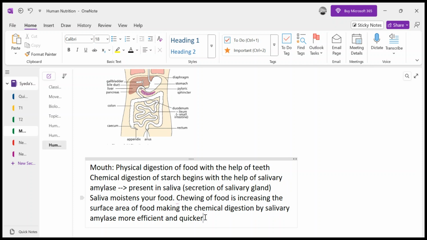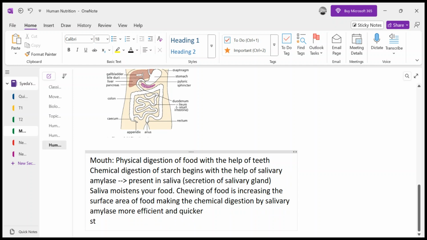When you swallow the food, it goes down into the esophagus, and there the chemical digestion of starch continues, but still all of the starch is not digested. Here, starch is digested into maltose, right? Maltose is a disaccharide, still not the simplest sugar. We want the monosaccharide form of carbohydrates to be absorbed into the bloodstream. Only glucose or monosaccharides can pass through the cell membrane because of their small size. Maltose is a disaccharide with a bigger size, so it cannot pass through the cell membrane.